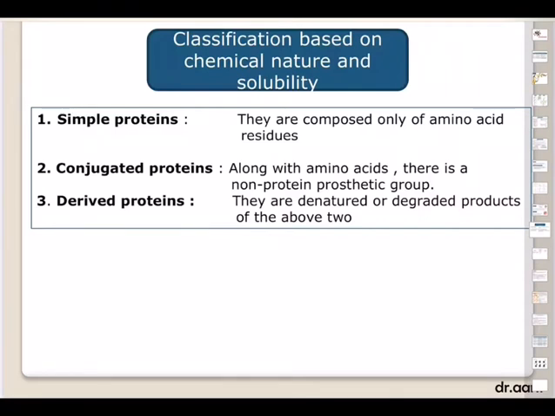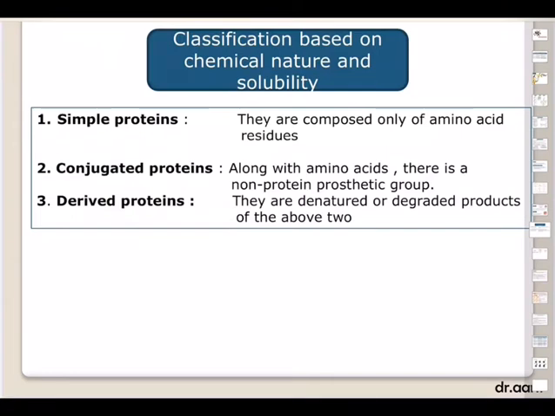Whereas conjugated proteins have non-amino acid substances called prosthetic groups. Depending upon the type of prosthetic group, conjugated proteins are of several types, like nucleoproteins, glycoproteins, lipoproteins. And derived proteins are derived from proteins through denaturation, coagulation and breakdown.